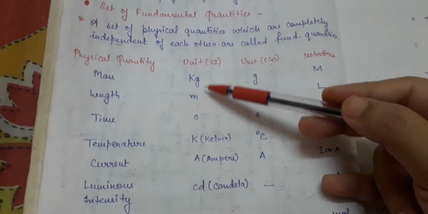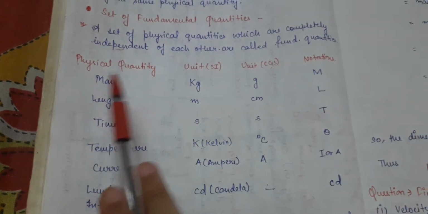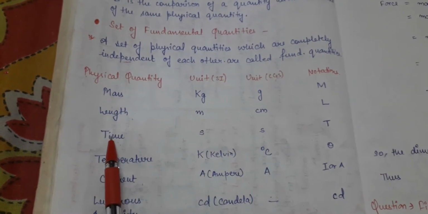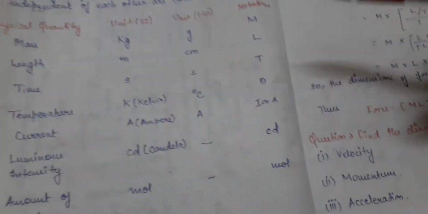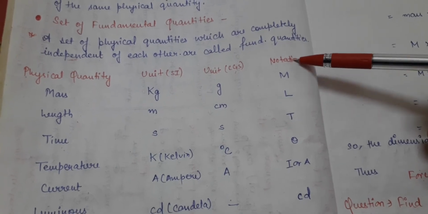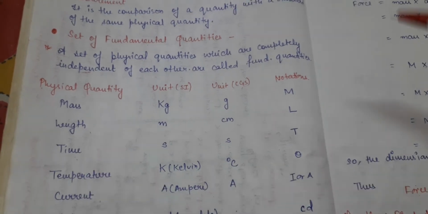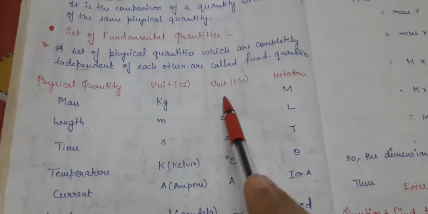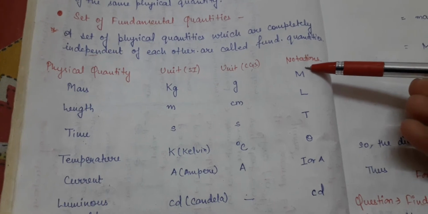These units are taken as fundamental units, and they are the standard international, SI, units. SI units are of which type of physical quantity? Fundamental quantities. The next important thing is to focus on the notations. In this chapter you will be introduced to something new: from now onwards we will not focus on these units, we will focus on the notations of these units.